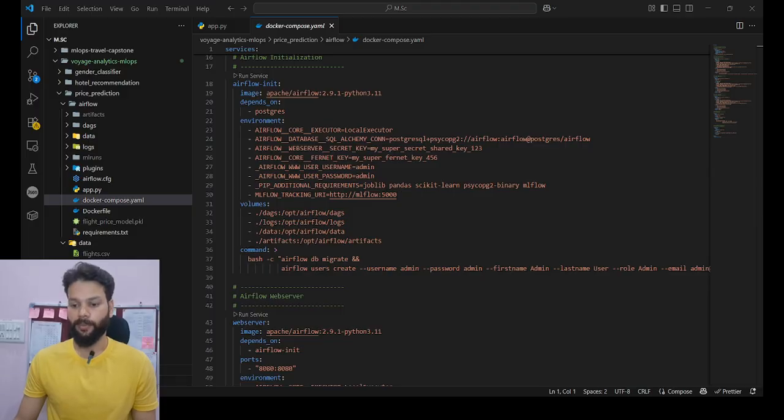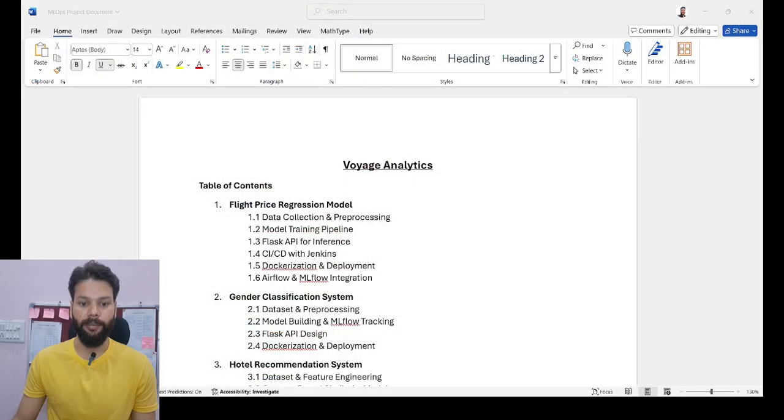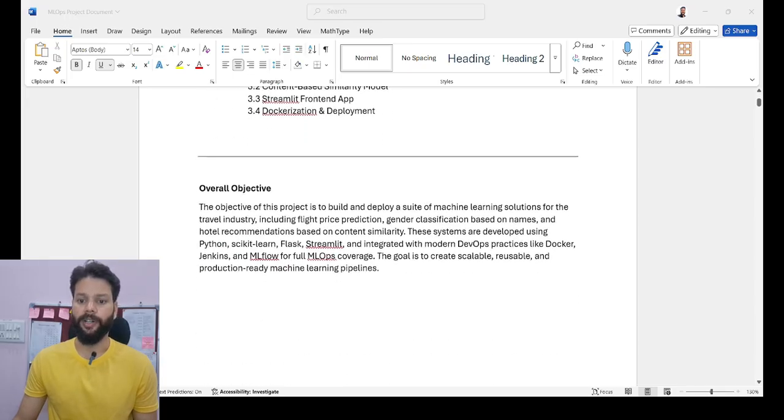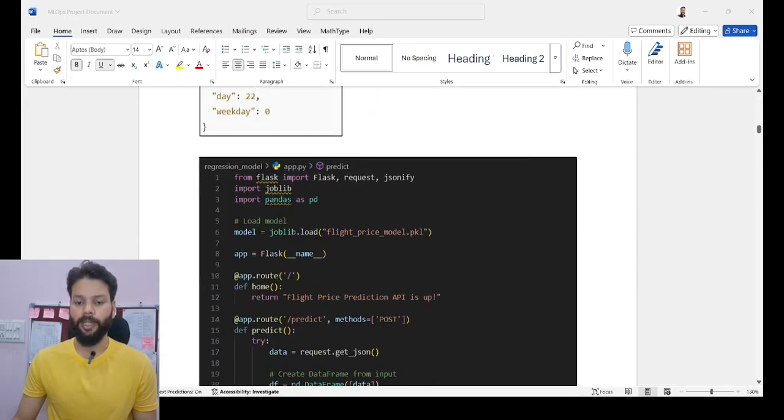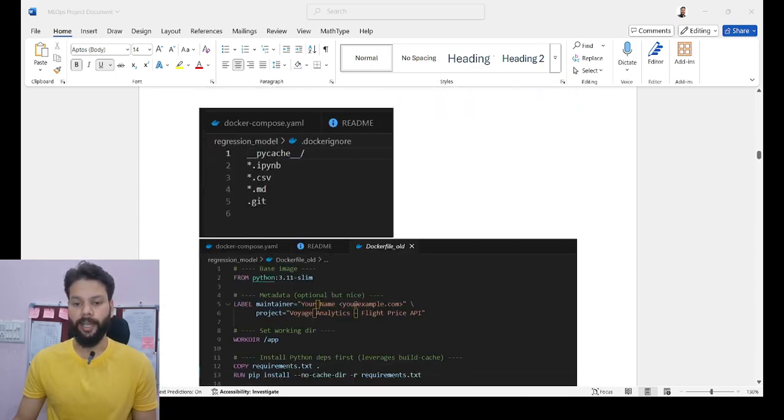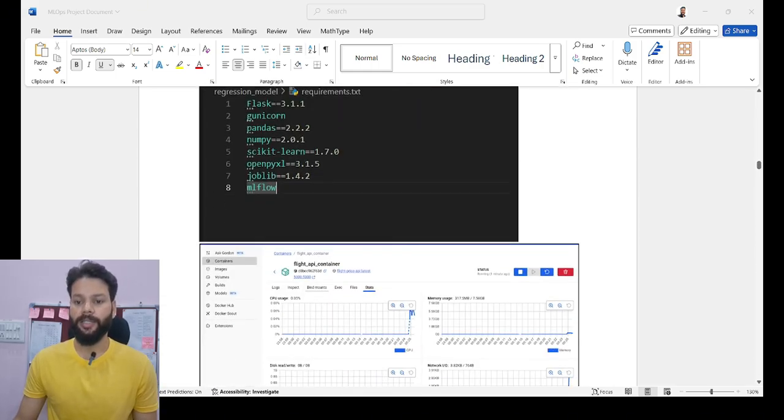So let me share the Word document that has been prepared for this purpose. Okay, so this is the Word document. You can go through it, and just to summarize, this project demonstrates the complete life cycle of deploying a machine learning model in a real-world production setup, especially within the travel domain.